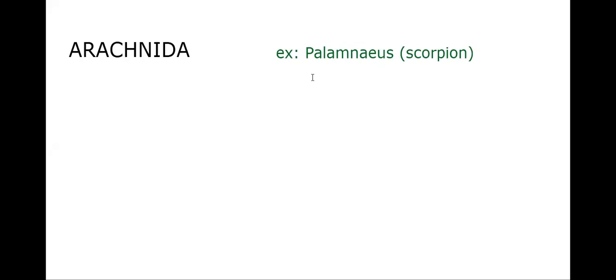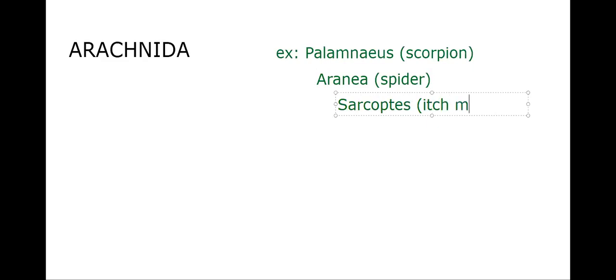This is well known, I think. If Spider-Man exists, he belongs to arachnid. Okay. Next, Sarcoptes, which is commonly called itch mite. Phalamnius, scorpion. Arania, spider. Sarcoptes, itch mite.